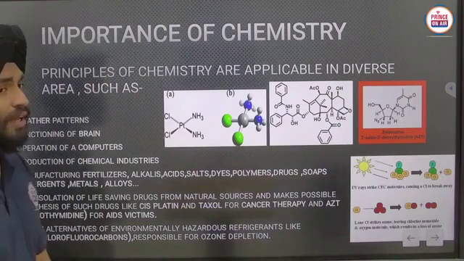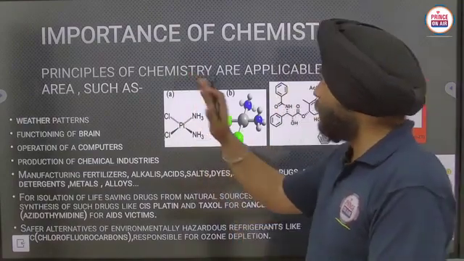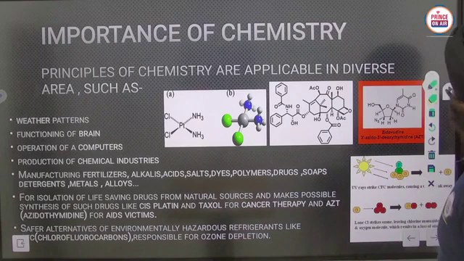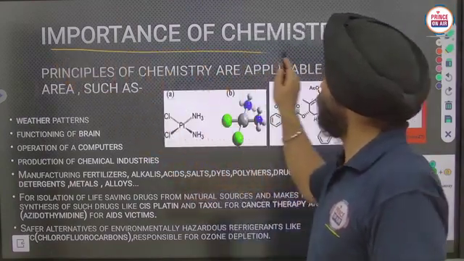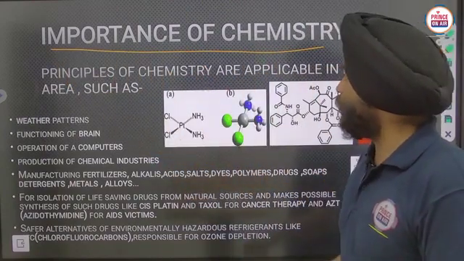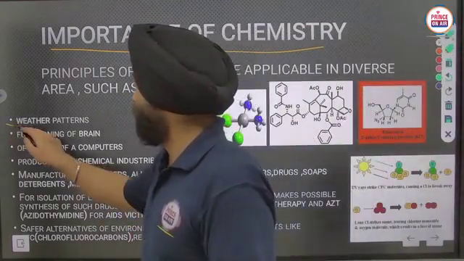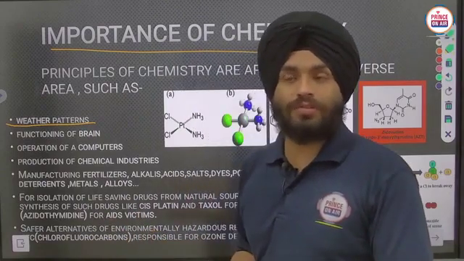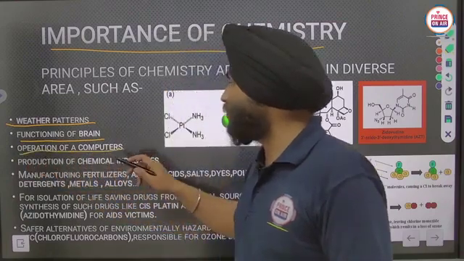Now the importance of chemistry, which is also under the scope of chemistry. Firstly, the principles of chemistry are applicable in diverse areas such as weather patterns, functioning of brains, operation of computers.